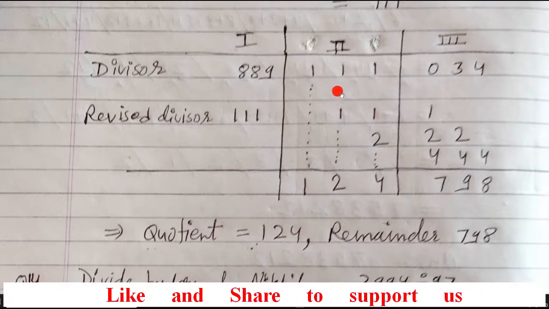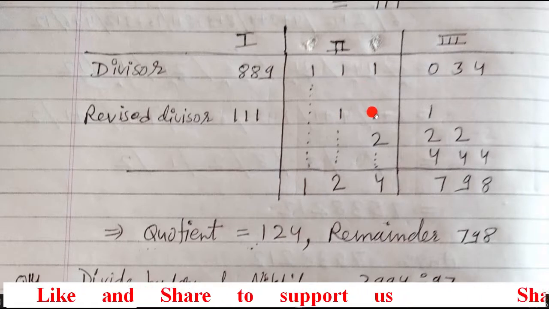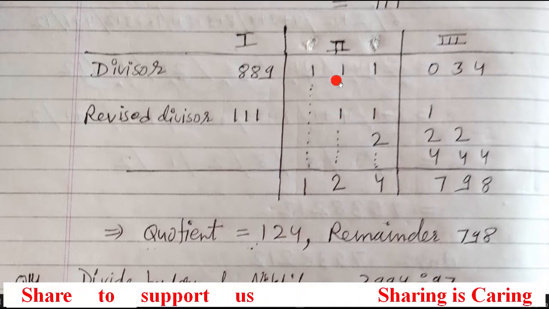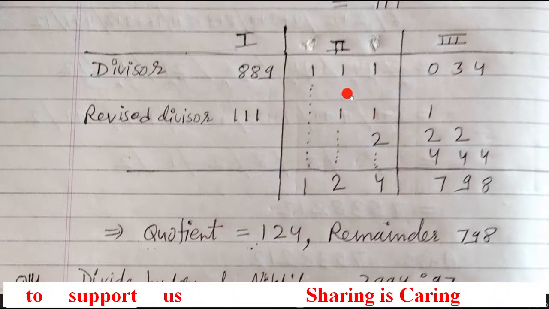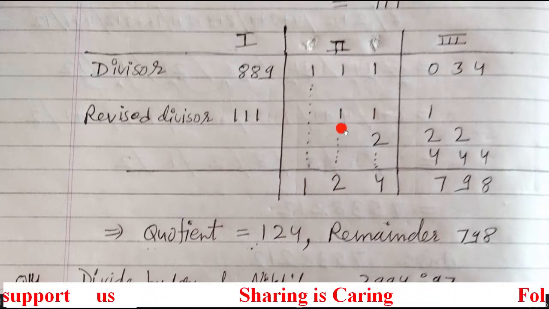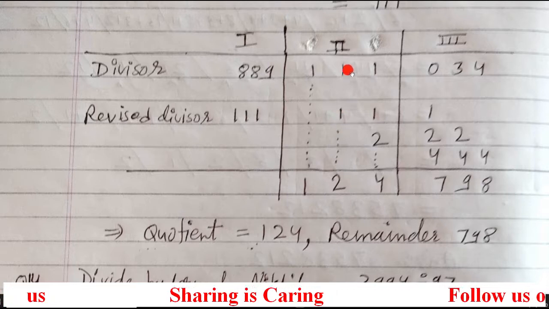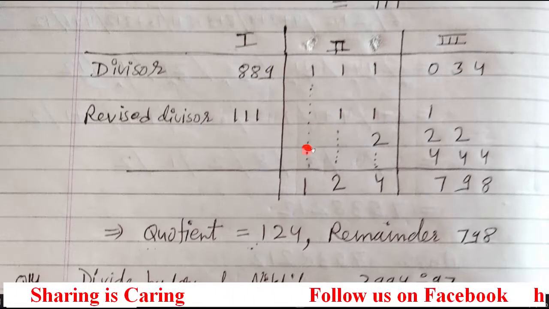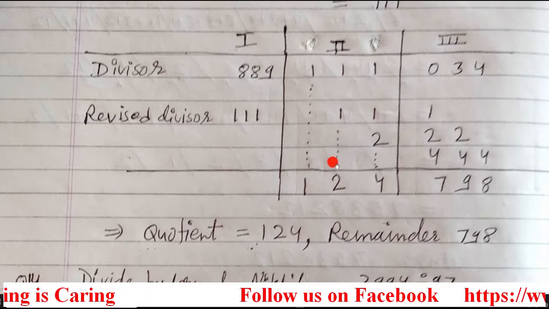So it went to the second column, then the third column, then the fourth column. Then add these 2 numbers. When you add them, you will get 2 here. Then put the dashes here because we have added them. So this column is also over now. The first column is over in the first step, the second column is over in the second step.